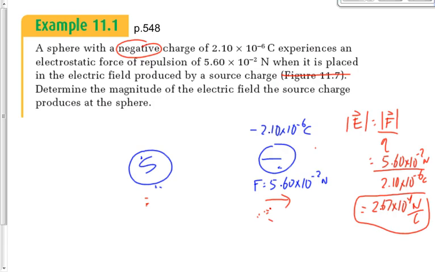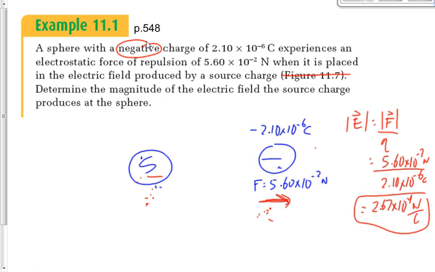Hey, what do we know about this source? We're not asked anything else here, but let's just see what we know about it. Is there anything that we can determine about that source right now? What type of charge is it, positive or negative? Do we know that? We're not told that, are we? You can figure that out, though. Tell me, was it positive or negative charge, that source? Why do you say negative? Who said that? Stephen? How can we say negative? Good. If this guy experiences a repulsive force due to this guy, then this guy has to be a like charge. It has to be negative, right?